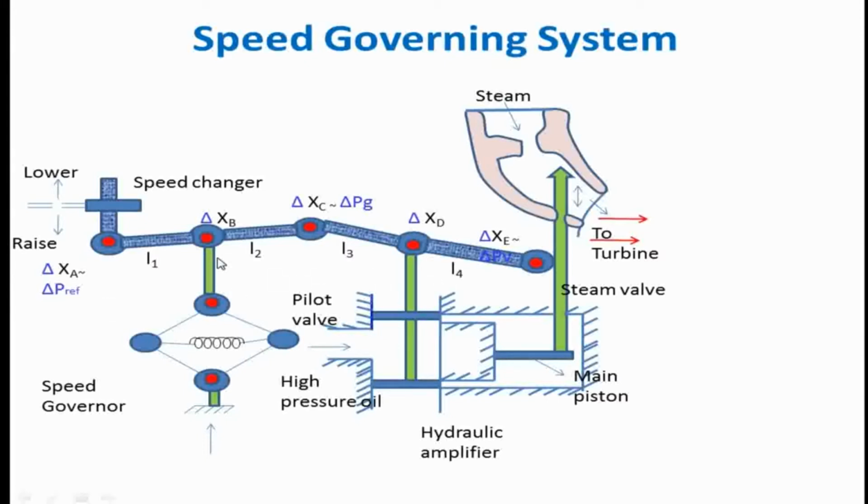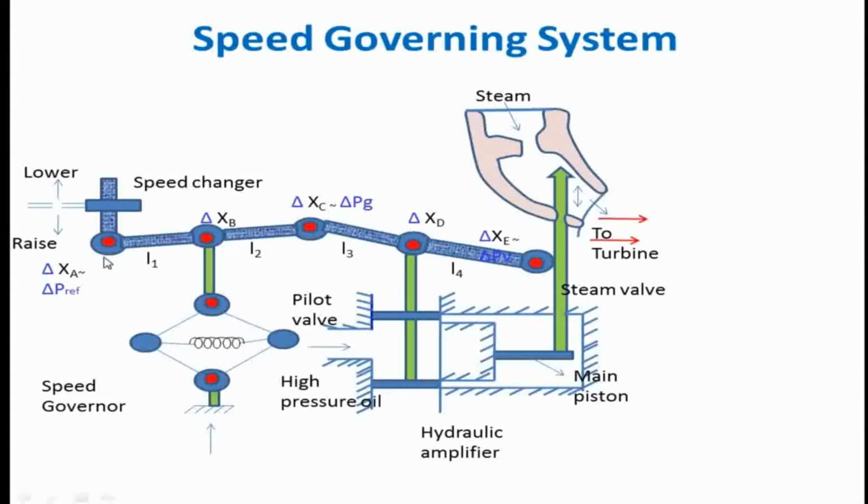We have two rigid links: starting from A, B, C, this is the first link, and the second link is C, D, E. The first link is pivoted at point B, and the second link is pivoted at point D. The link will have a movement about point B, and point A will move along. Likewise, in the second link, the points C and D will move along. It means we have only this seesaw movement at point C.